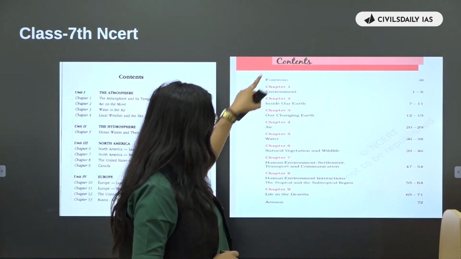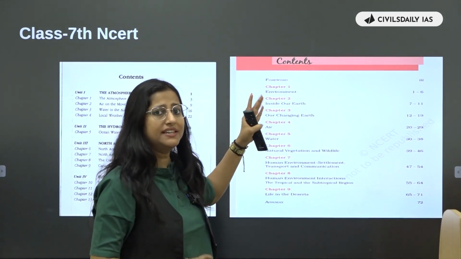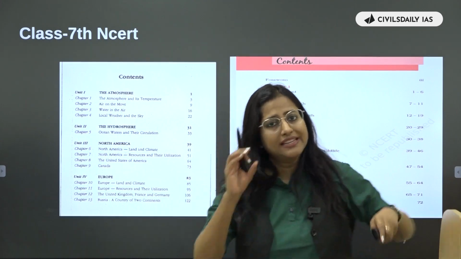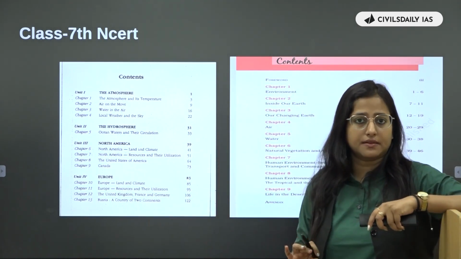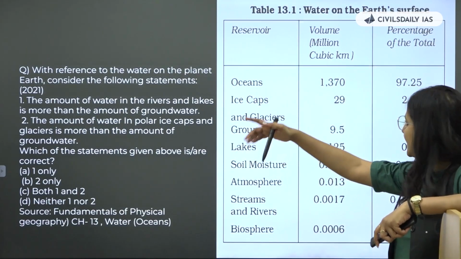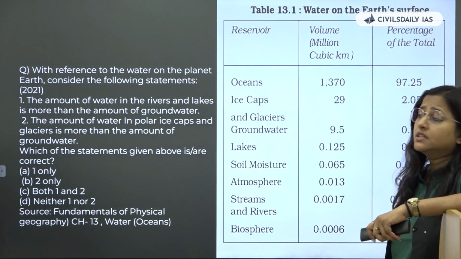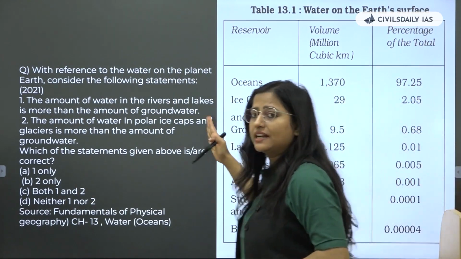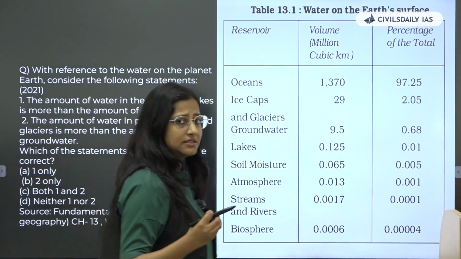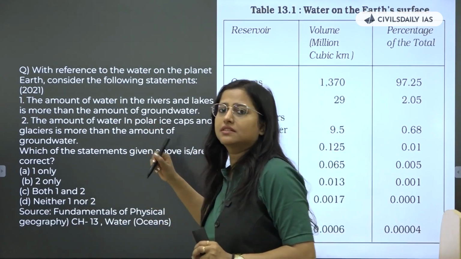ये इस chapter में भी है. ये जो water chapter है आपकी class 7th के NCERT का, इसमें भी है. Then again in the 11th also, when we are dealing with oceanography, that table is there. Right. Now if you see this question, 2021 का question है, and directly from that 7th NCERT. है ना? So that is why these NCERTs become important. So at least before you start advanced lectures, try to have basic knowledge about these things.